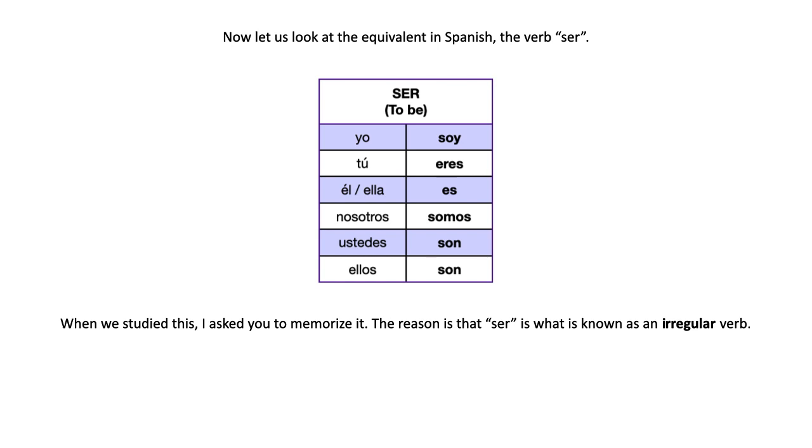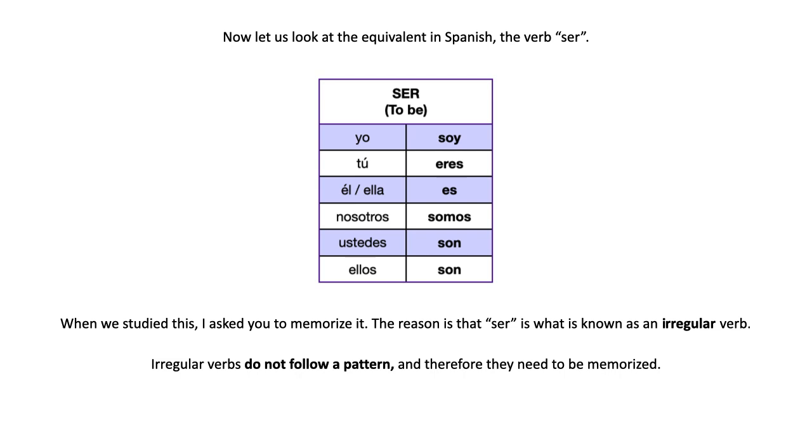Well, the reason why I ask you to memorize it is that ser is what is known as an irregular verb. What do I mean by irregular? Well, irregular verbs do not follow any type of pattern, right? They just change whimsically, right? Almost indiscriminately. So that is why we need to memorize them. There's no way to learn a method to know how the verb changes, right? So you just learn it by heart. Yo soy, tú eres, él es, nosotros somos, ustedes son, ellos son, right?